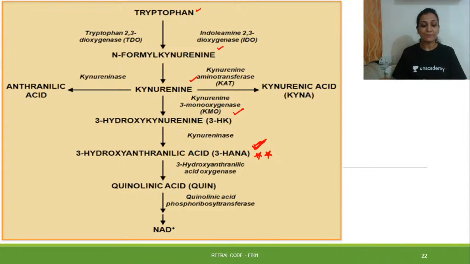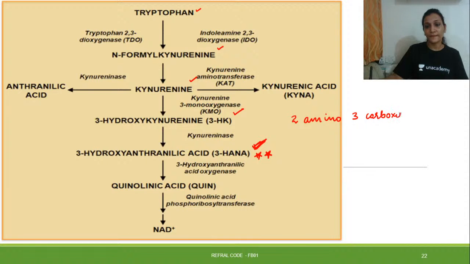So how does this happen actually? When we were seeing the glucogenic and ketogenic pathway, there we also saw that there will be formation of amino 3-carboxy muconate semialdehyde.